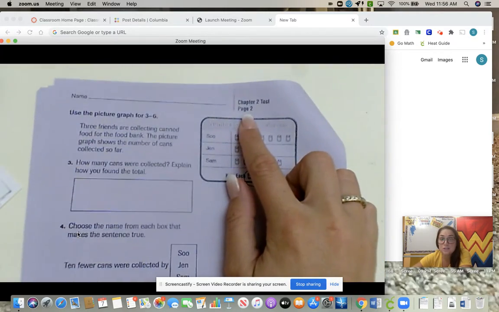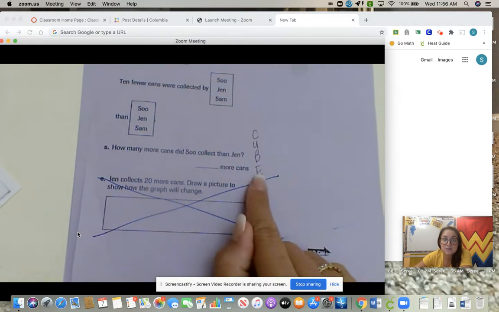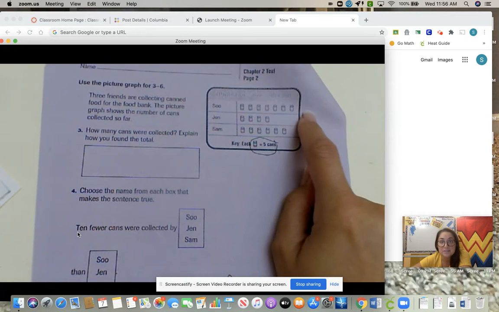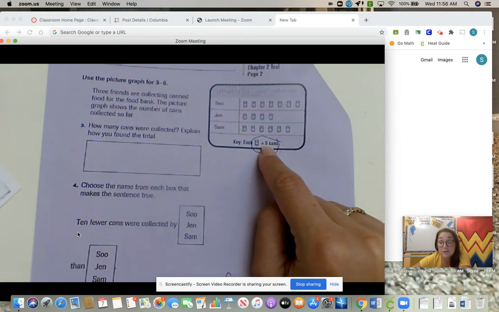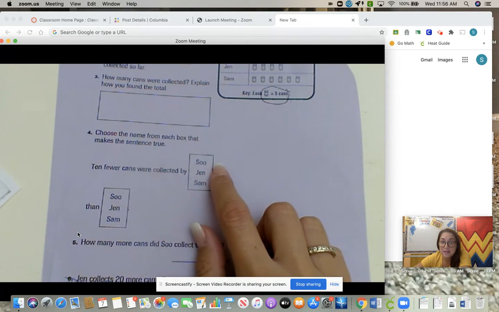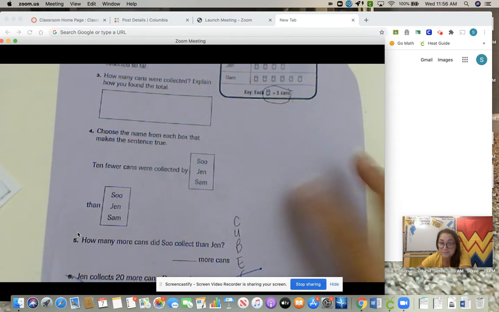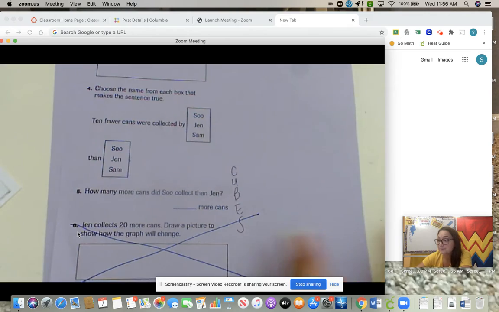On page 2, you are not doing number 6. Cross out number 6. Something that will help you is if you write the number of cans. Remember, the key is each can equals 5 cans, next to the names. And then write it again next to these names. And that will help you answer number 4. Please use cubes for number 5.